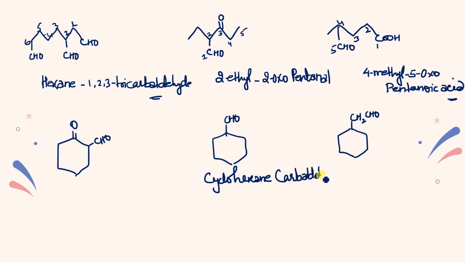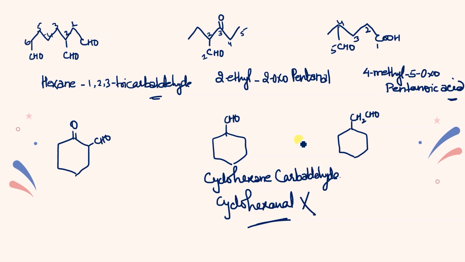Some students will write cyclohexanol. That will be 110% wrong. Because cyclohexanol you are saying, hexanol, that means there should be only 6 carbon, isn't it? But you check the carbon over here. It is total 7. So it cannot be cyclohexanol. If you are writing, let me write over here, if you are writing cyclohexanol, it is going to be 200% wrong.